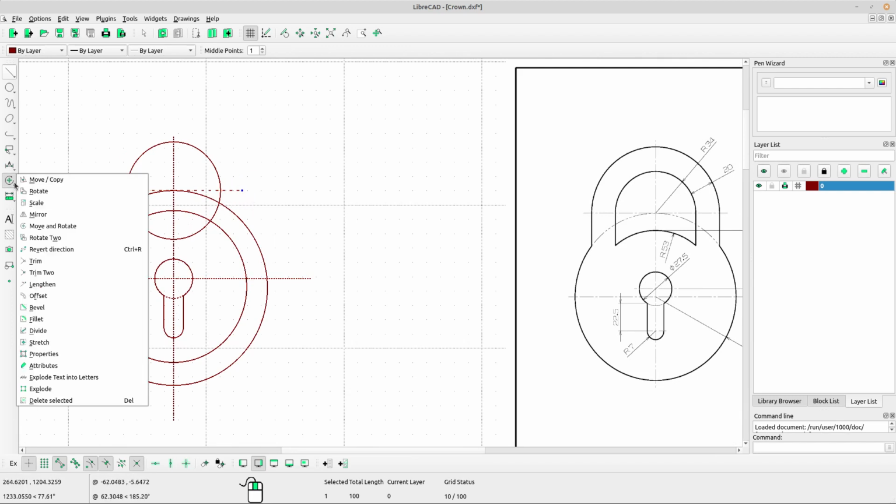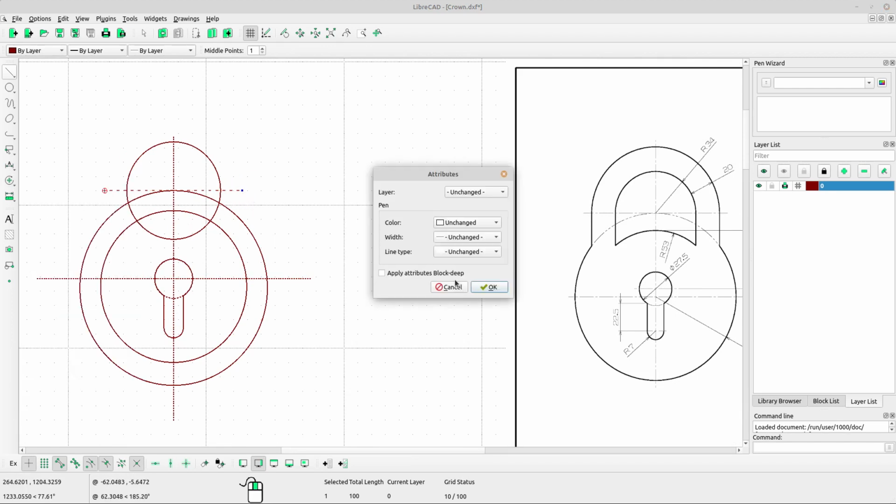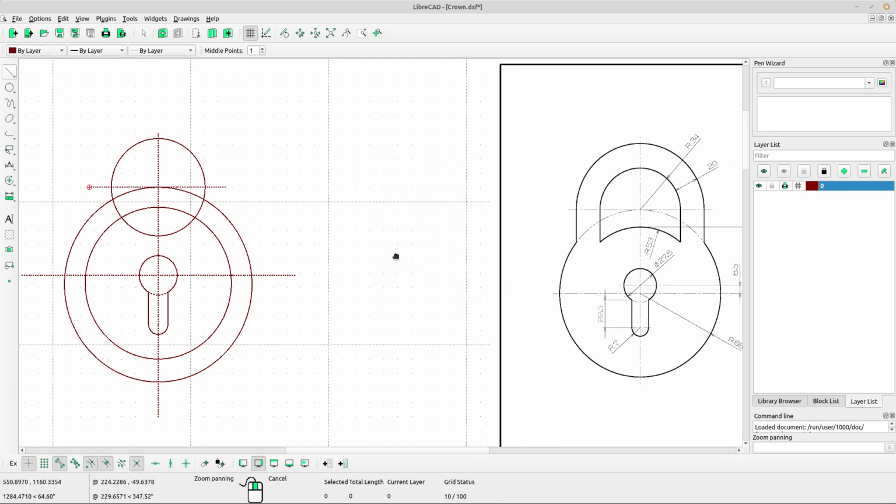Okay, I want to change the line type. Select the line, select attributes and change the line type dot ini. Click OK. Okay, for now, I think we should create this shape.